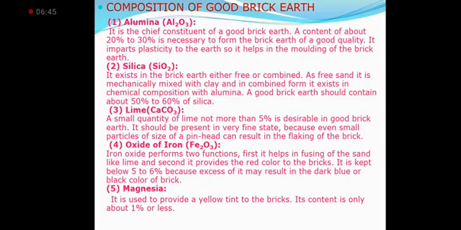As free sand, it is mechanically mixed with clay, and in combined form, it exists in chemical composition with aluminum. A good brick earth should contain about 50 to 60% of silica. Next is lime. Lime should not be more than 5%.